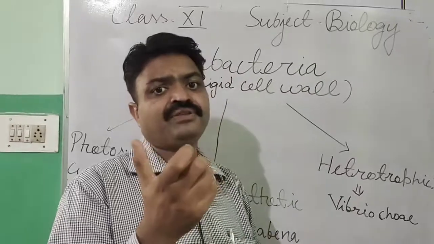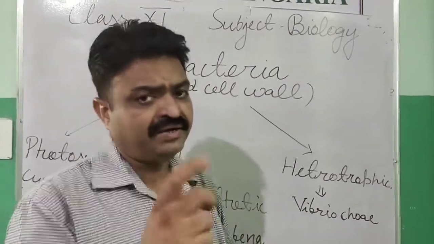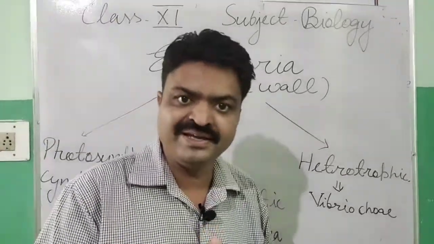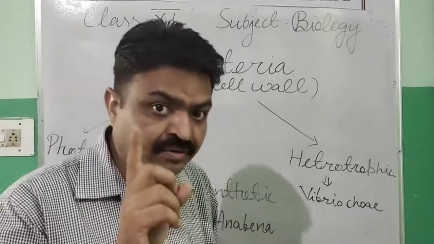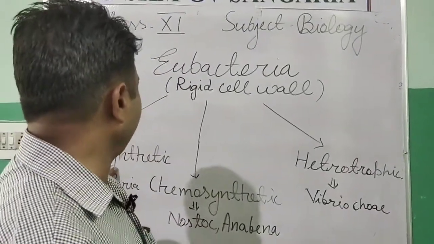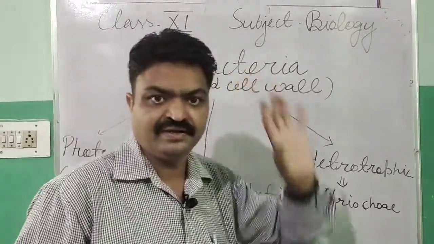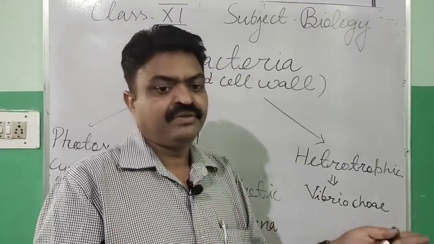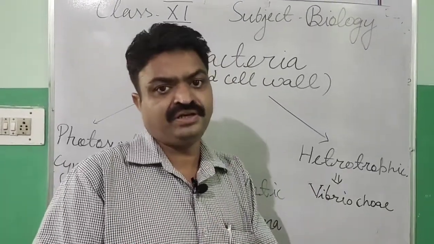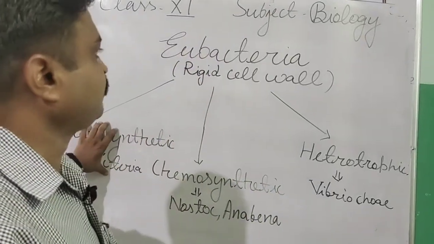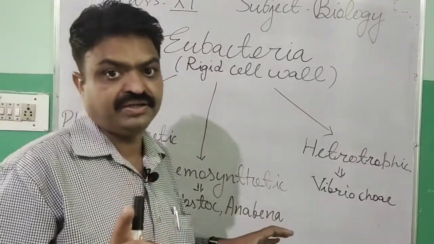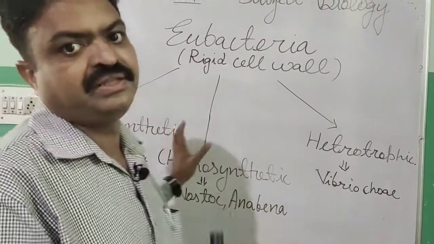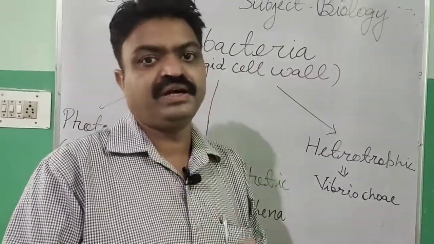colorful pigments, and the example of this type of bacteria is blue-green algae or cyanobacteria. Cyanobacteria is an example of photosynthetic eubacteria, meaning they can make their own food. They also have symbiotic relationships, and they come in the category of eubacteria. Cyanobacteria are photosynthetic because they can make their own food with the help of sunlight.